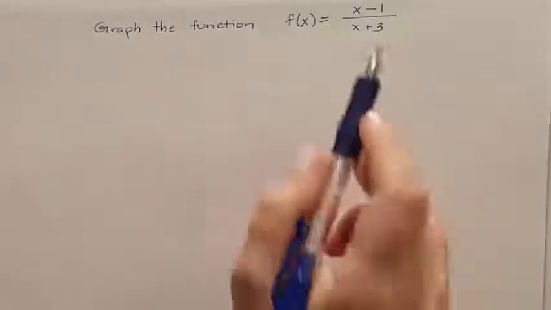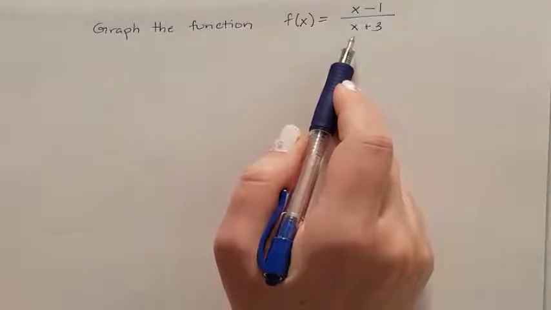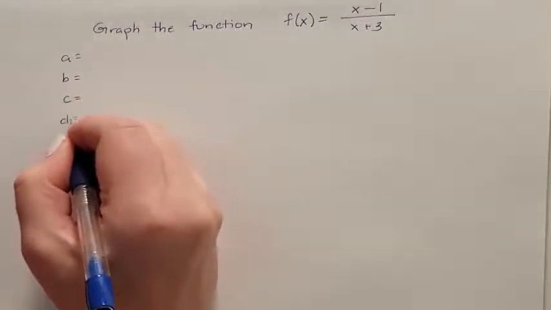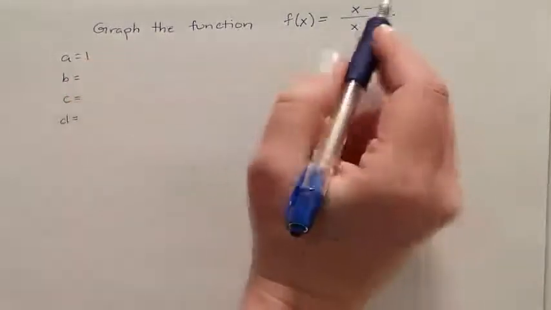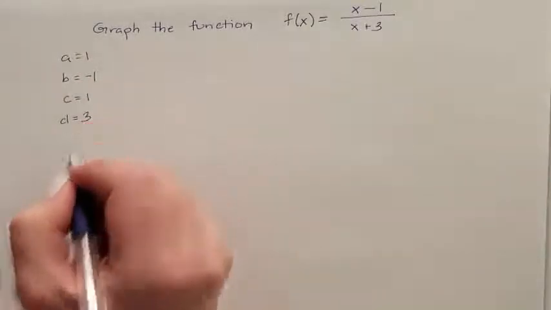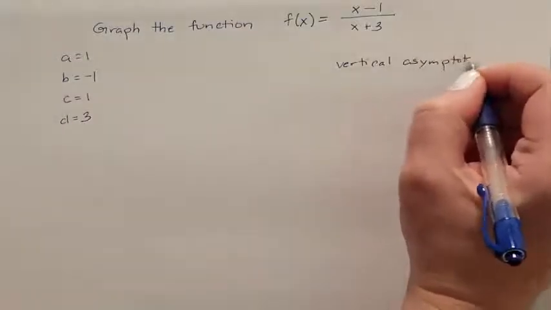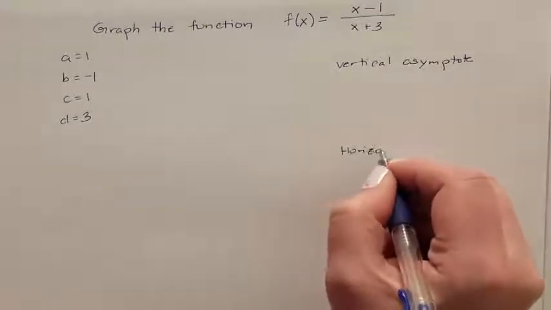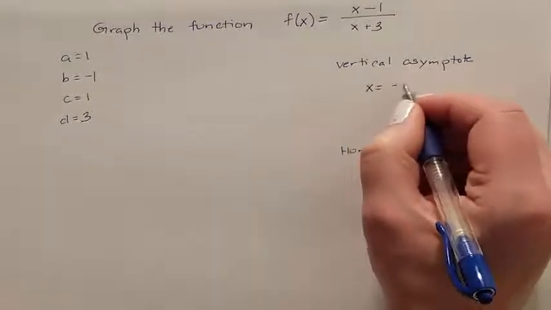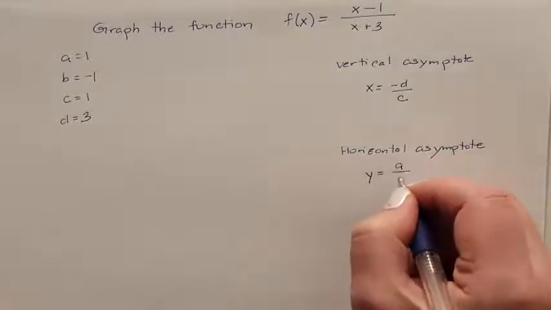So for our next practice problem, again, we have a binomial on both the numerator and the denominator. So our translations don't necessarily work. So we need to find our ABCDs. A is always the coefficient, B is the constant, C is the coefficient, D is the constant. And we're going to use these to find both our vertical asymptote and our horizontal asymptote. Our vertical asymptote is the equation x equals negative d over c. Our horizontal asymptote is the equation y equals a over c.